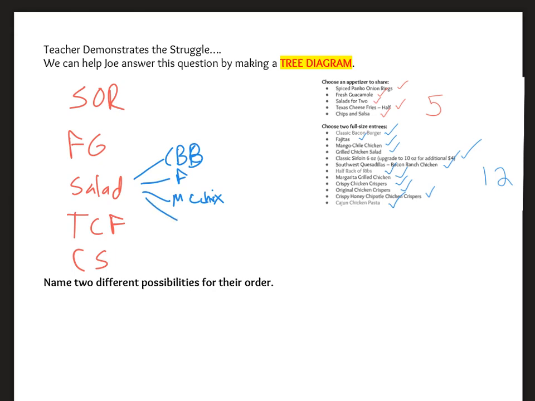I could get the salad, grilled chicken salad, and so on. And that's just my choices. So it's already becoming apparent that this is going to take a long time going through this, because there's 5 choices originally, and then I have 1, 2, 3, 4, I have 12 choices,